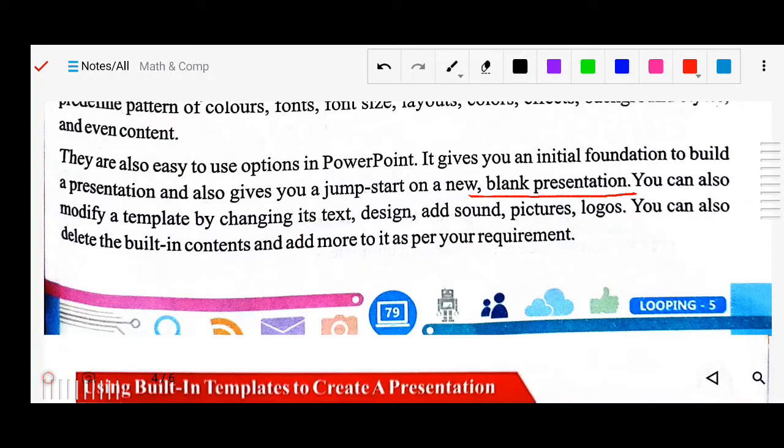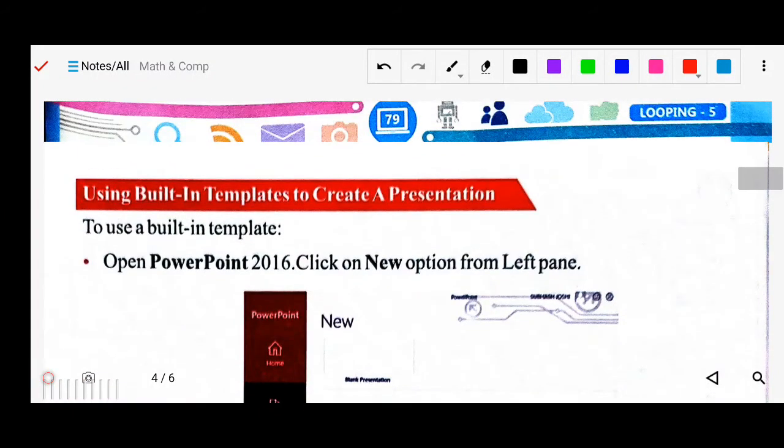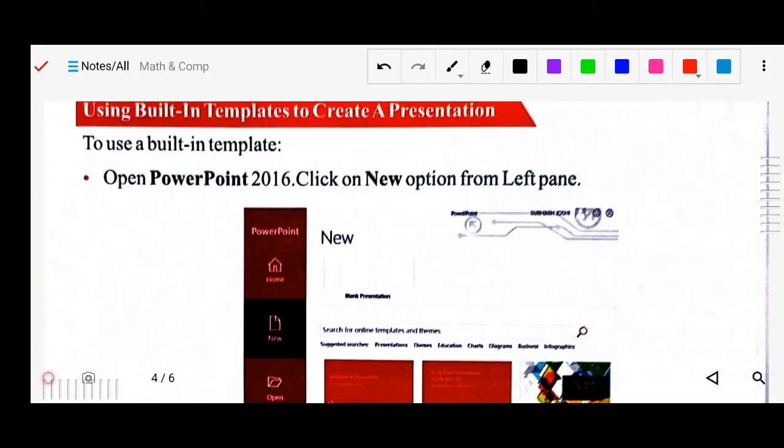Okay, you can also delete the built-in contents and add more as per your requirements. So you can delete it, you can do some modification, some changes there. Now next is how to use this one, using built-in templates to create a presentation. How will you use it?